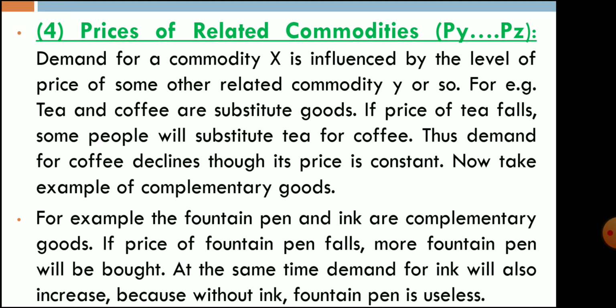If the price of a related commodity changes, then demand will also change. The demand for commodity X is influenced by the level of price of some other related commodity Y. For example, tea and coffee are substitute goods. Keep in mind that tea and coffee are substitute goods, so both are considered related products. Whenever the price of tea increases, consumers will prefer to purchase less tea and focus more on coffee, so the demand for coffee will increase. If the price of tea falls, some people will substitute tea for coffee, so the demand for coffee declines though its price is constant.